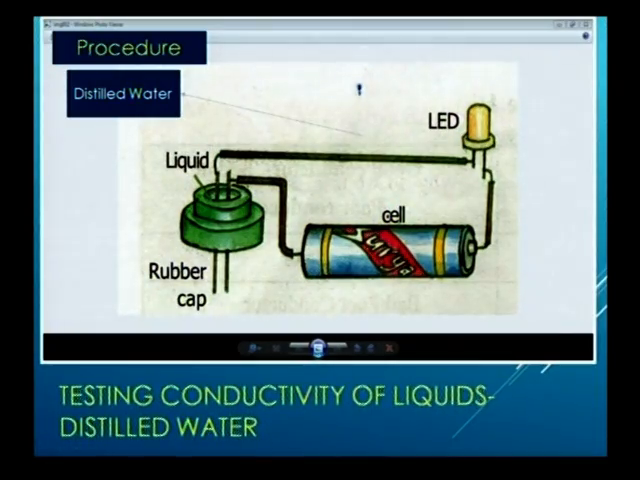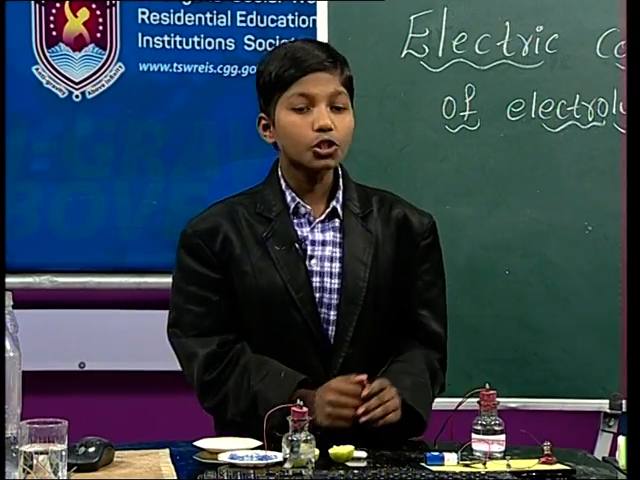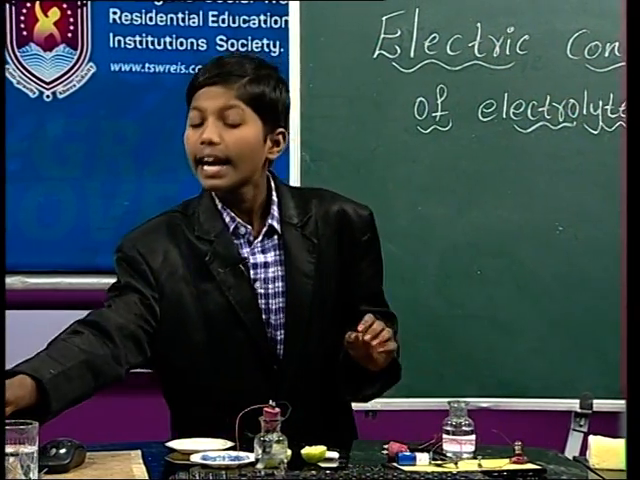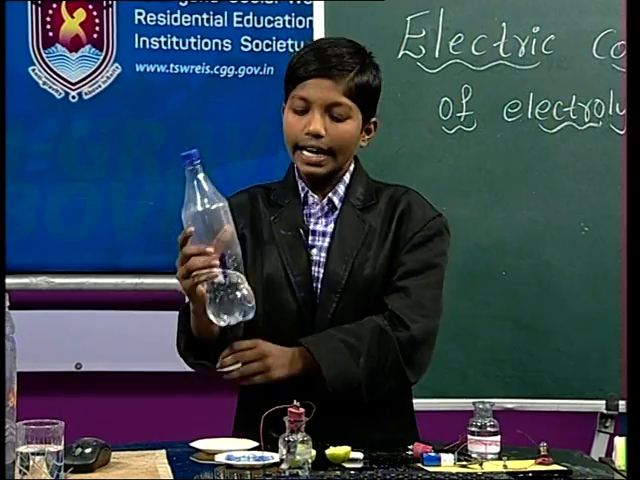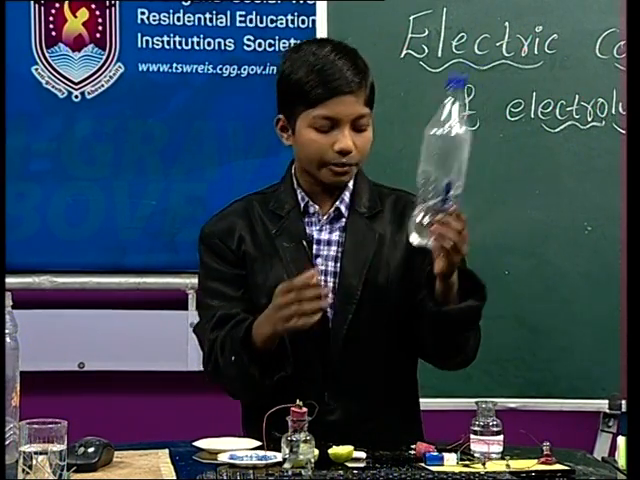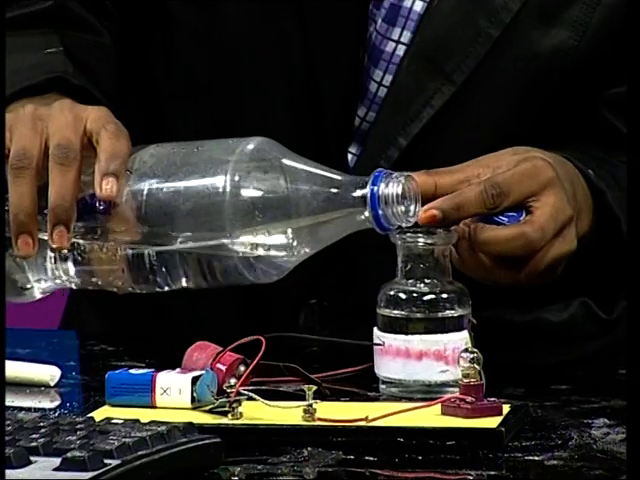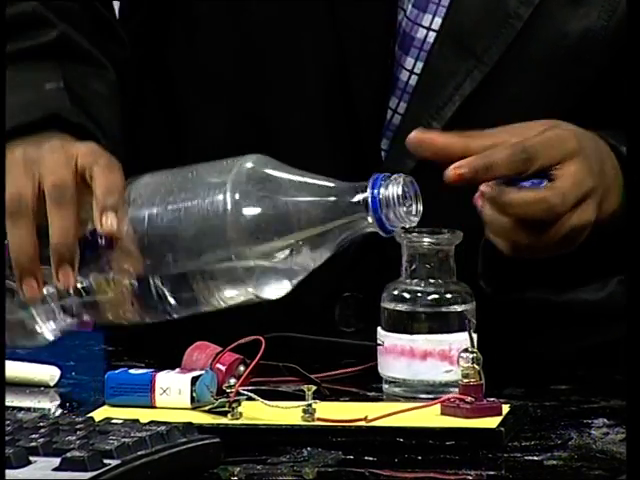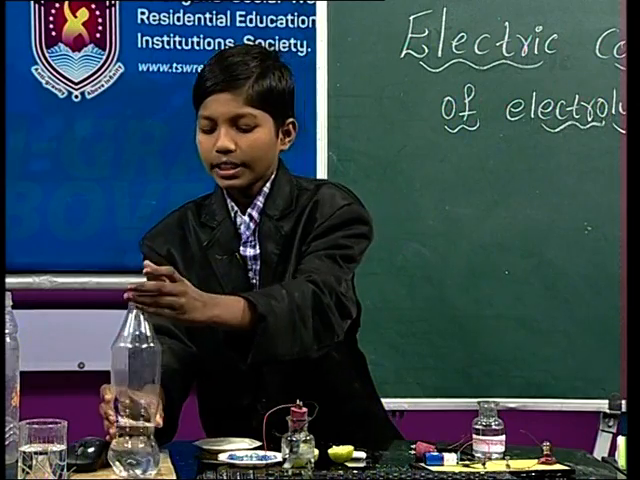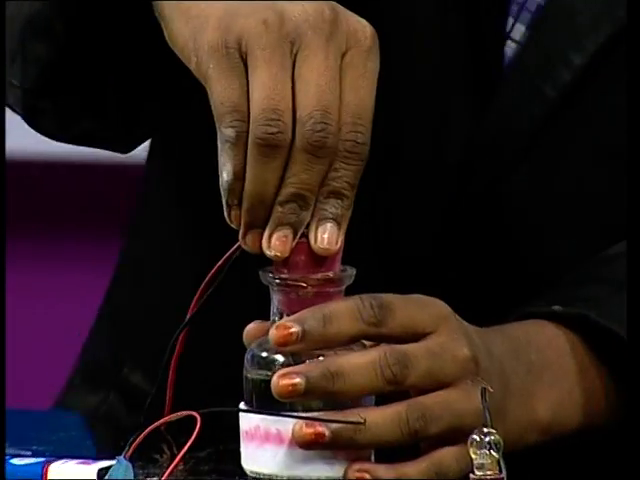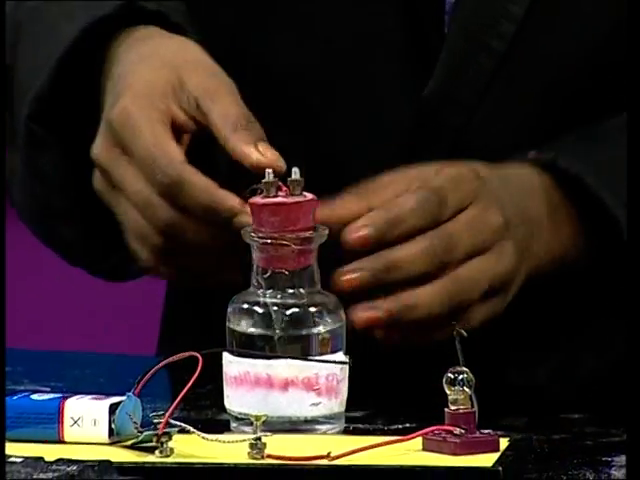Yes friends, let us do our experiment. Friends, this is a distilled water bottle. In this bottle the distilled water is filled. We have to pour a little bit of distilled water in a cylindric operator and then we have to fix up this rubber cap or rubber cork.